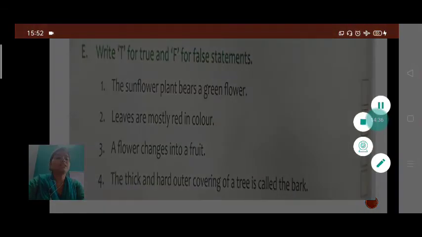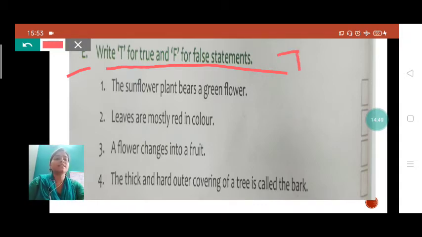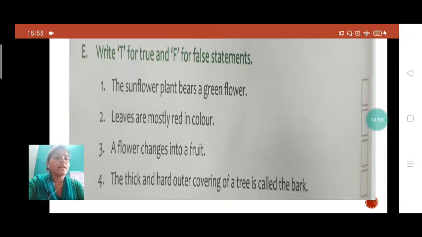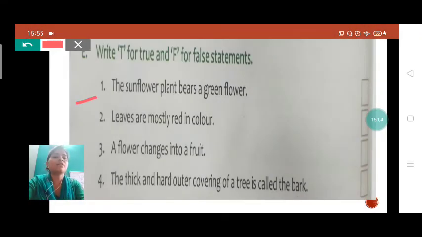See here, this is E number question. Write true or false. T for true and F for false, means we have to write T for the right answer and F for the incorrect answer, means the wrong answer. Let's start with the first question, student. The sunflower plant bears a green flower.